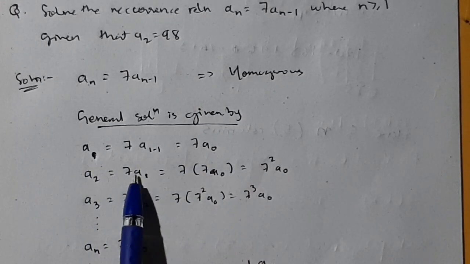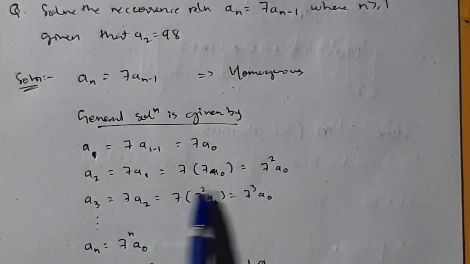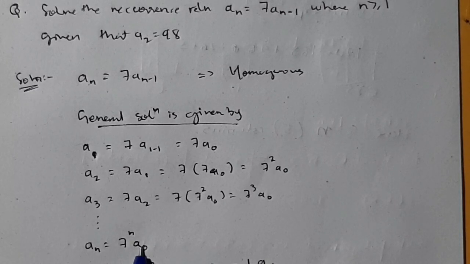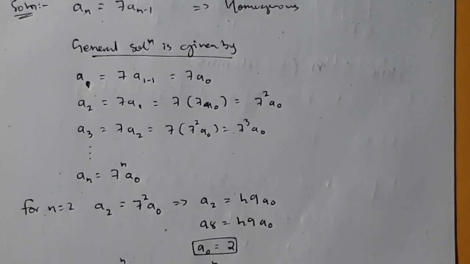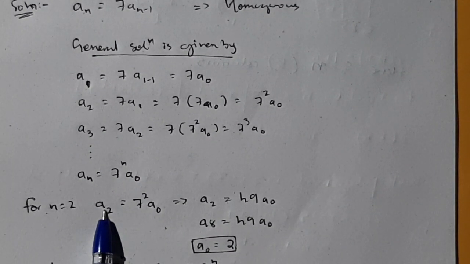So substitute 7a naught in this place. You will have 7 square into a naught. Like that for 3 it will be 7 cube into a naught. Like that for n you will have this general solution, 7 raised to n into a naught. Okay, so an you got here. Now you will find what is a naught. For n is equal to 2, they have given a2, right? a2 is equal to 98, they have given in the question.